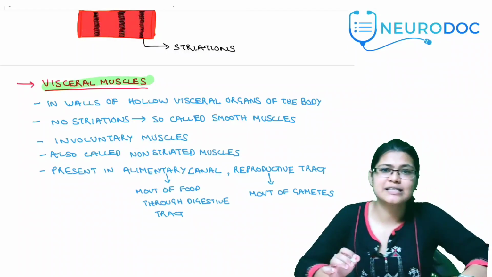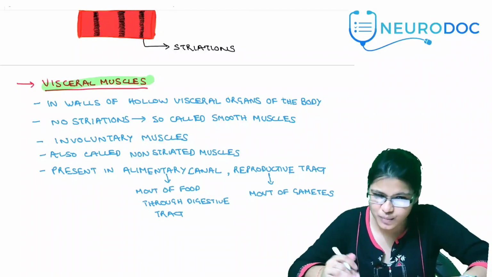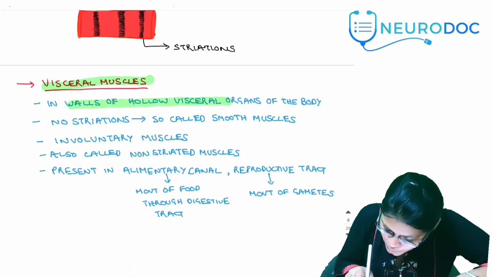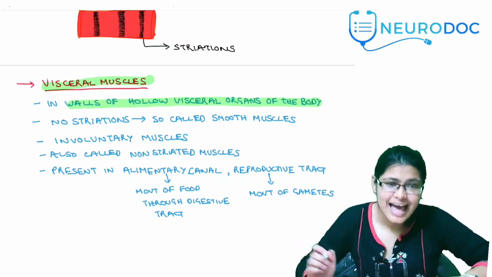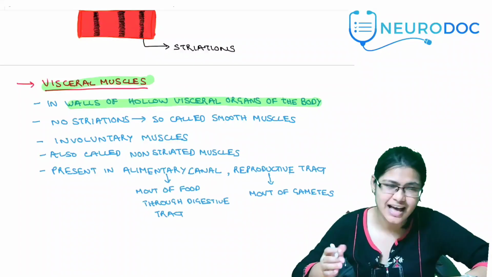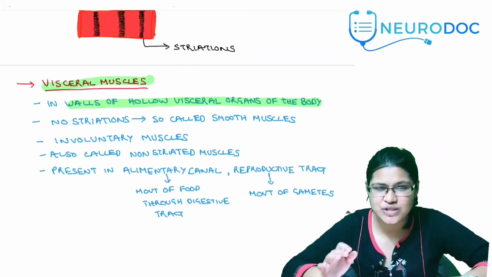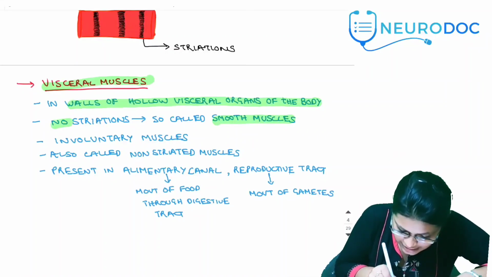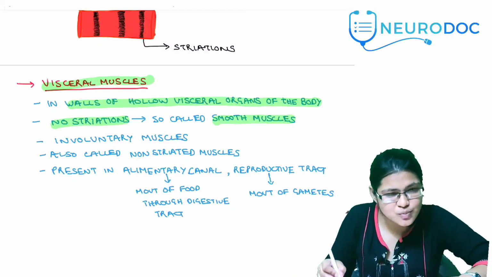The visceral muscles are present in the walls of the hollow visceral organs of the body. In the walls of the hollow visceral organs of the body. And when you see these muscles under a microscope, there are no striations. Since there are no striations, you have a smooth appearance. Therefore, visceral muscles are also called smooth muscles.